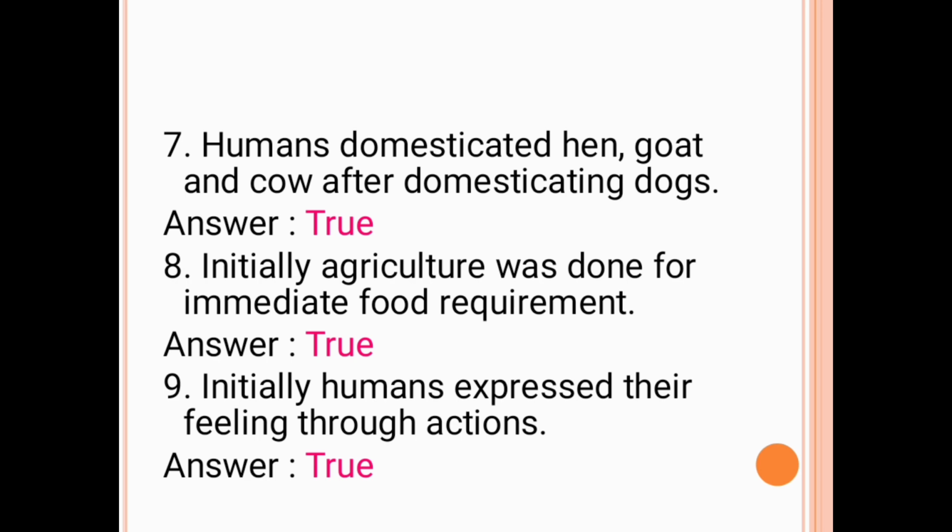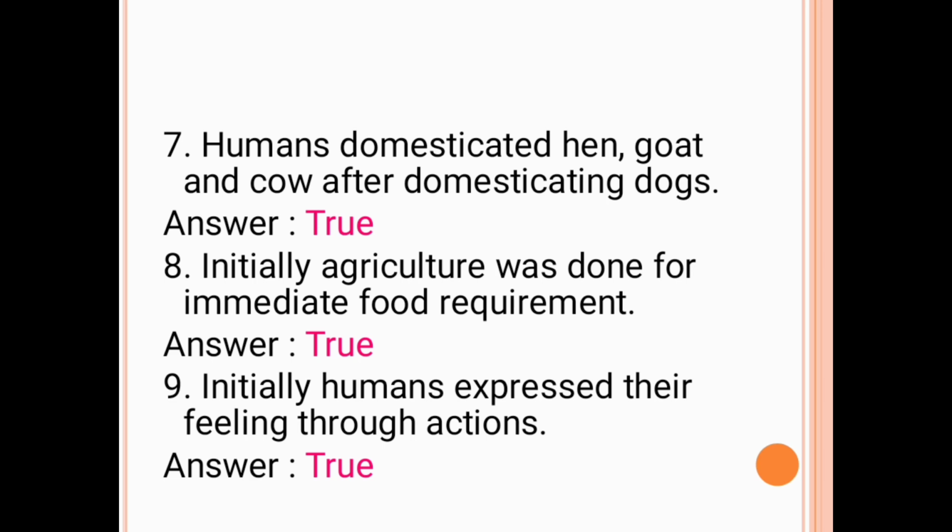The answer is true. The next question is initially agriculture was done for immediate food requirement. The answer is true. The next question is initially humans expressed their feelings through actions. The answer is true.